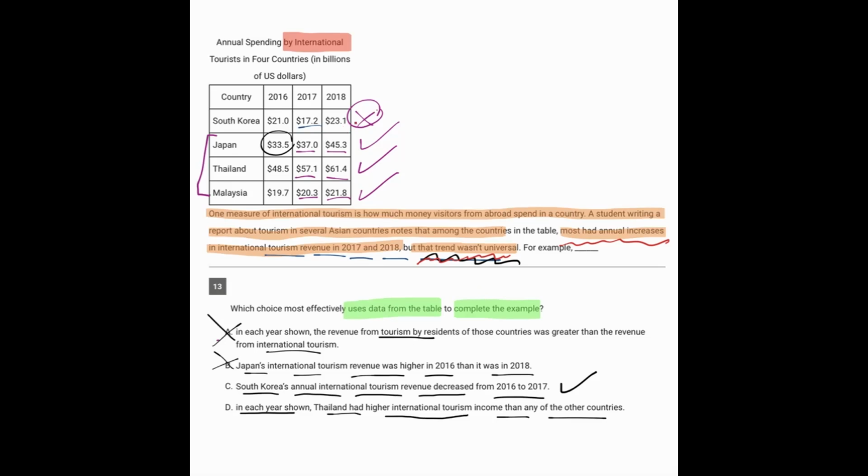It would make more sense to say South Korea didn't go with the others because they're all generally increasing except for South Korea. So between C and D, although D is correct according to the data, I think C is better for number 13.